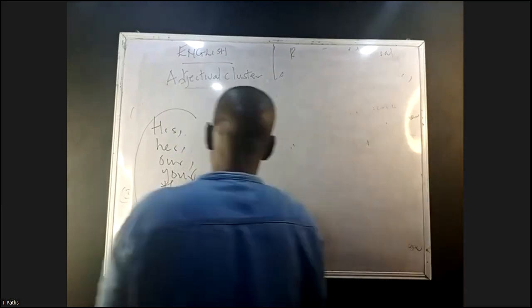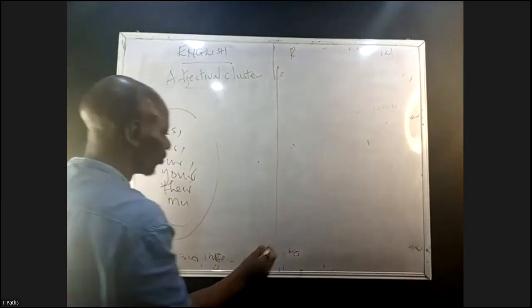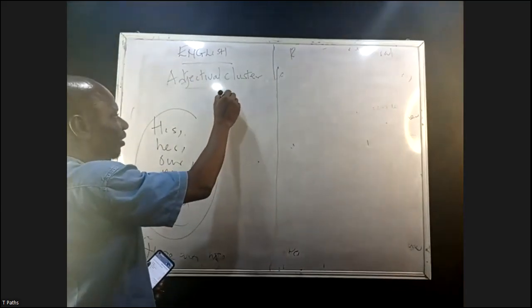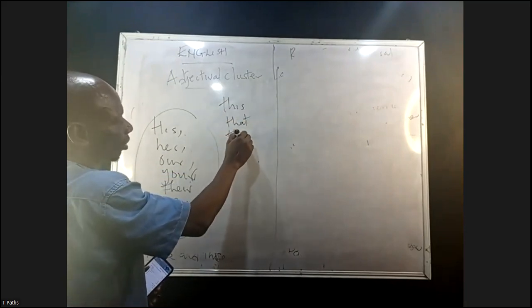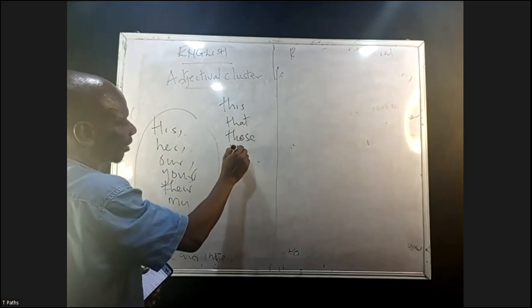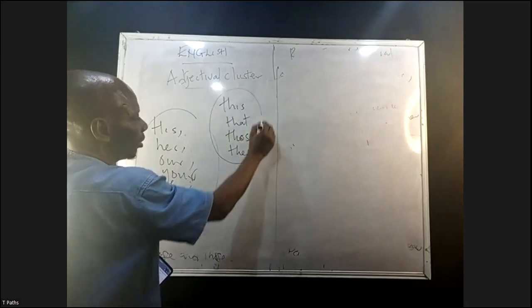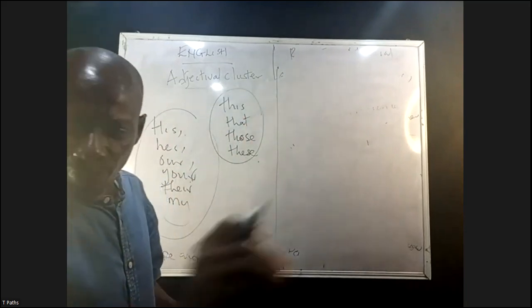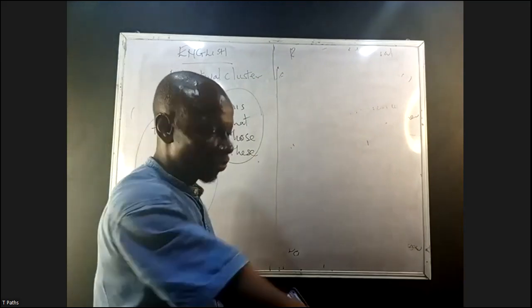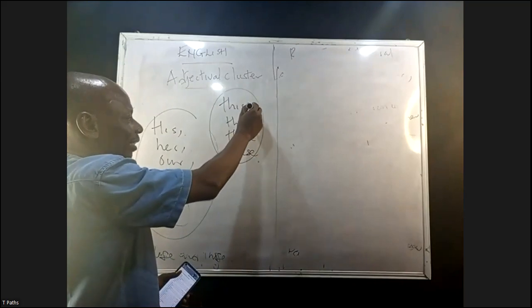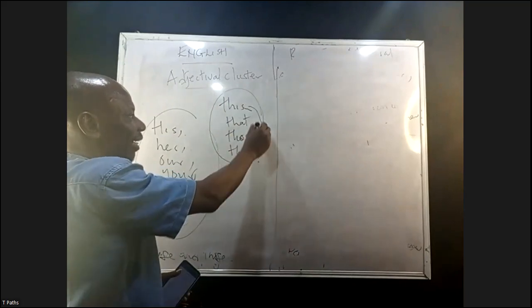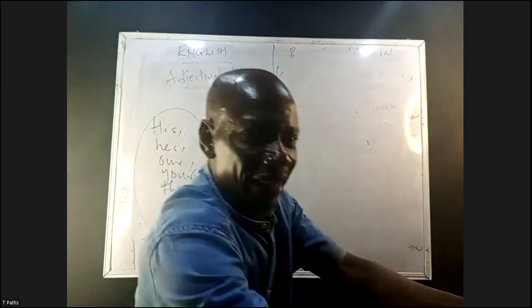After possessive, we want to come to demonstrative adjectives too. Demonstrative, that is this, that, those, and these. These are what we call demonstratives. That boy, this bag, those students. And we all know that this and these, they are what? They are used for near objects, something that